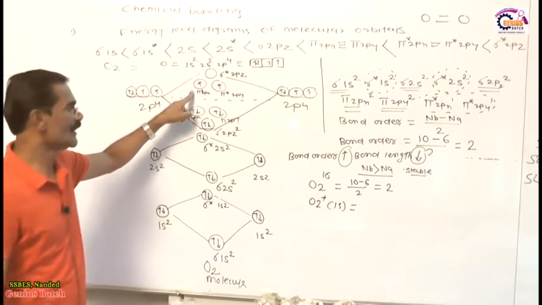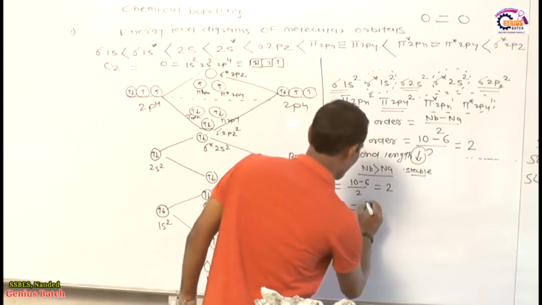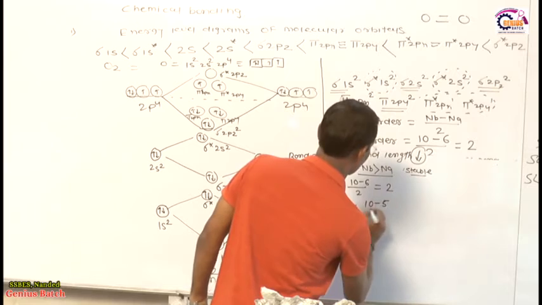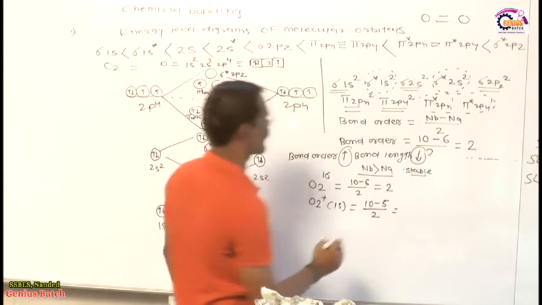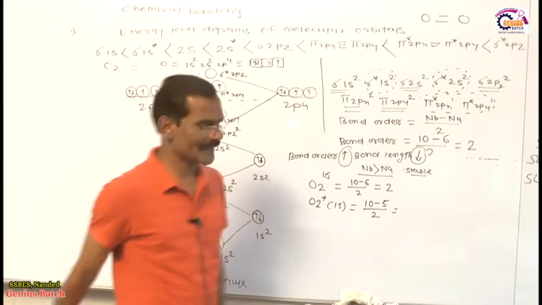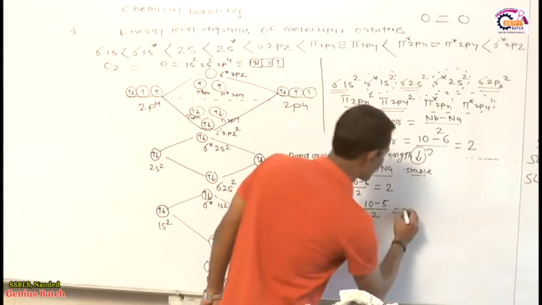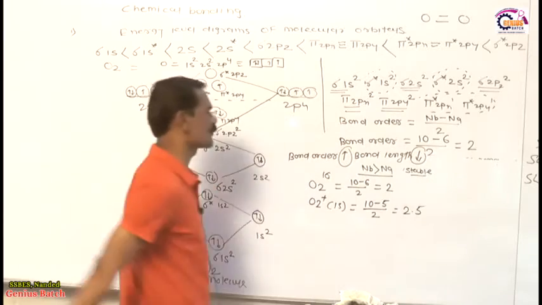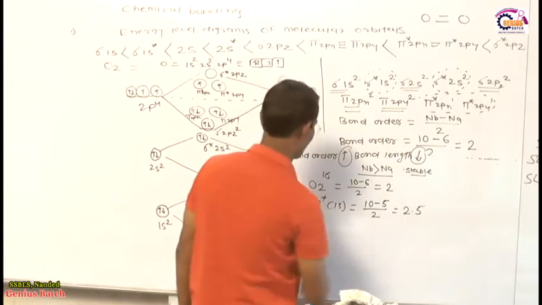Yes or no? Now one electron is reduced, meaning bonding is 10 but anti-bonding becomes 5, divided by 2. So what does it become? 10 minus 5, because one electron was removed from anti-bonding. So 10 minus 5 becomes 5, and the bond order is 2.5. Bond order is what? 2.5. So this is the bond order.